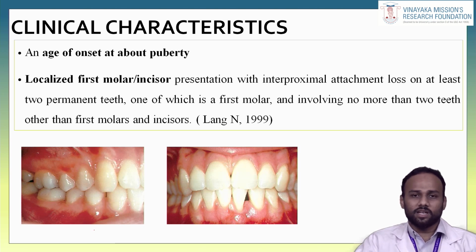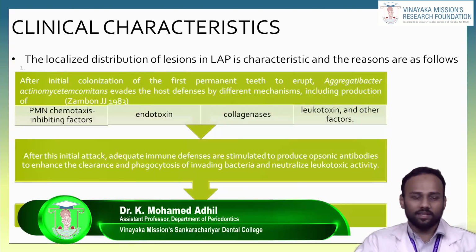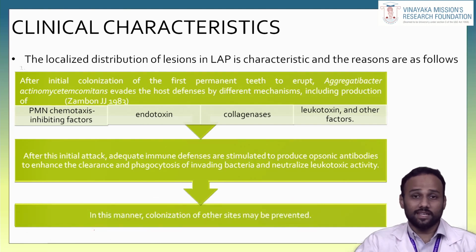There will be an interproximal attachment loss in localized incisor and first molar in the permanent dentition. There is a reason for this site restriction, because localized aggressive periodontitis occurs only in incisors and first molars of the permanent dentition. There are four reasons behind this localized restriction.